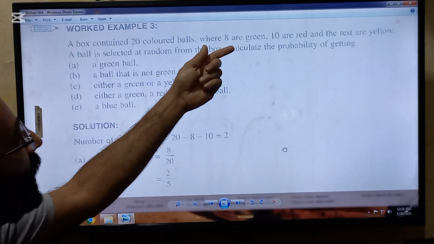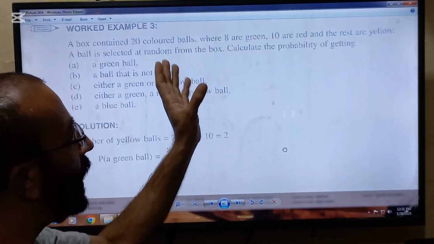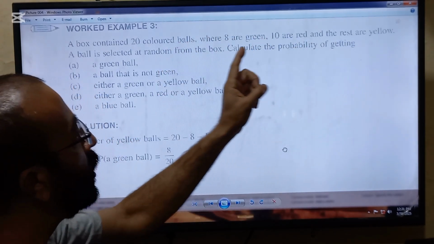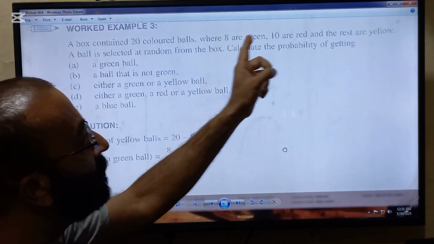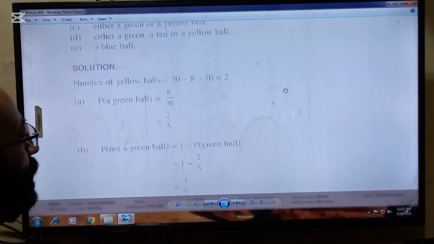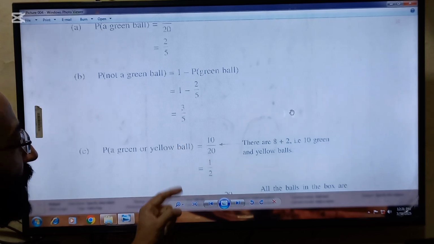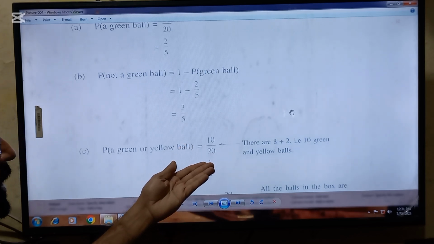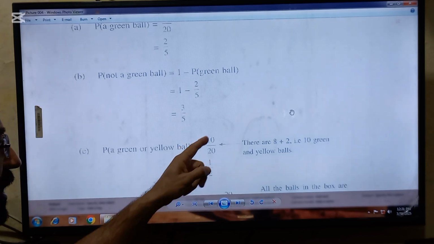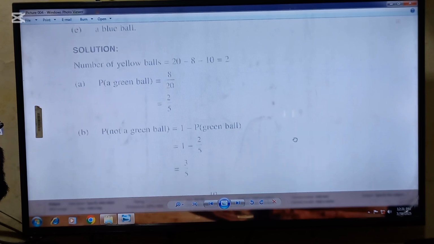Okay, next part is either a green or a yellow. So there are 8 green balls and 2 yellow balls. So either a green or a yellow means 8 plus 2. So 10 possible favorable outcomes are there. So 10 will be placed in numerator and total 20 will be placed in denominator. After cancellation, you will get 1 by 2.